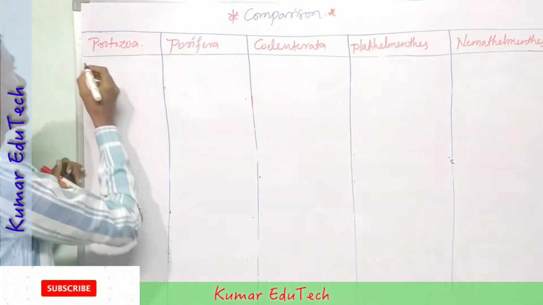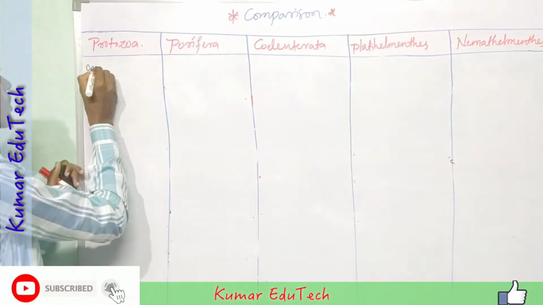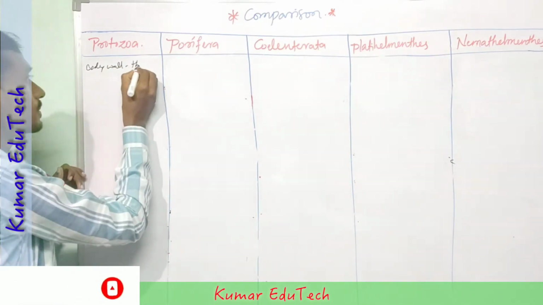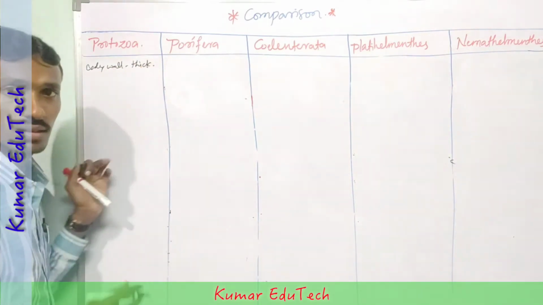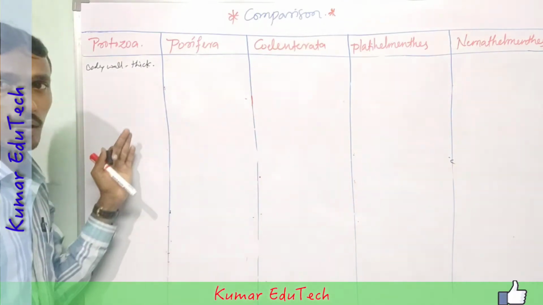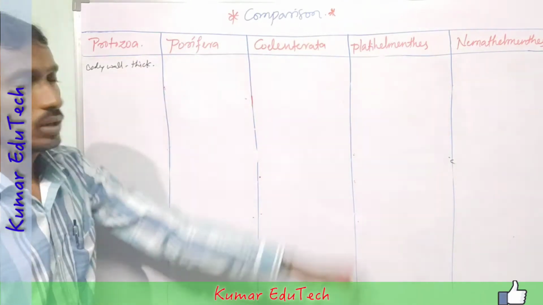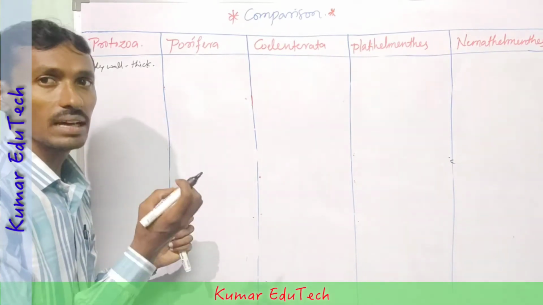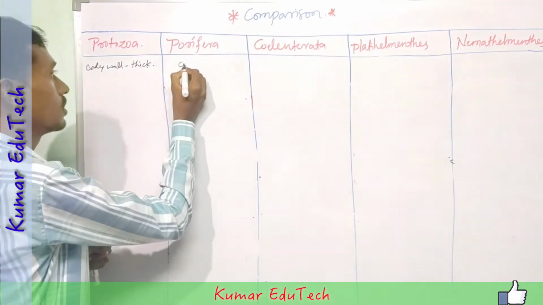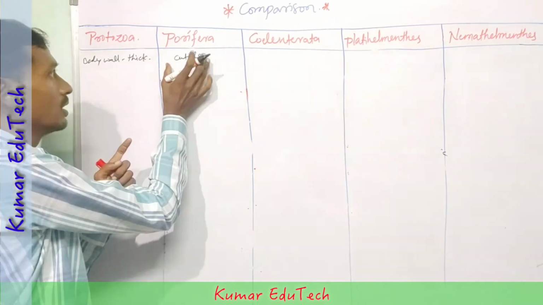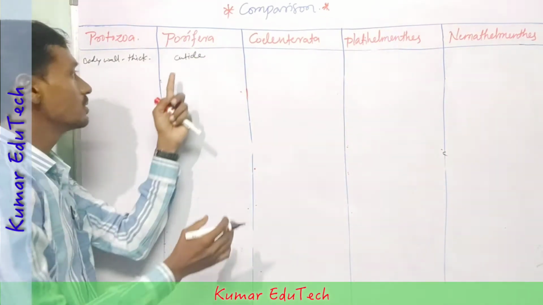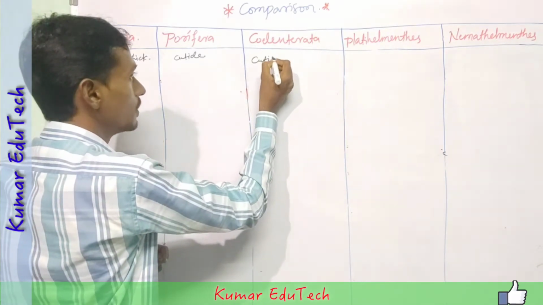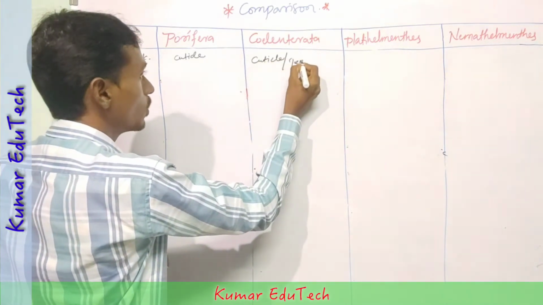Next point is body wall. Body wall is thick. In all organisms, from porifera to nematohelminthes, the body wall is made up of cuticle or tegument. In porifera, the body wall is made up of cuticle, and in Coelenterata, cuticle and tegument.